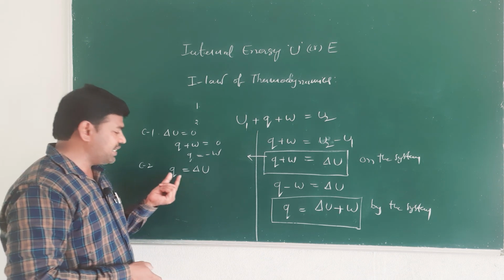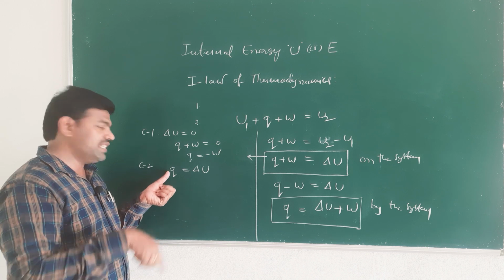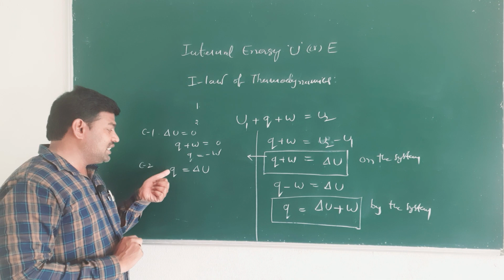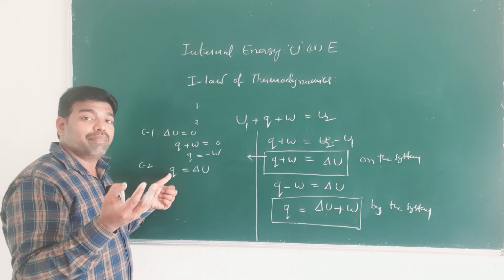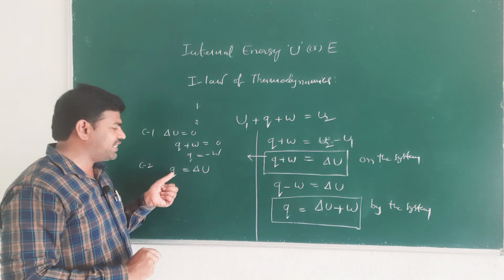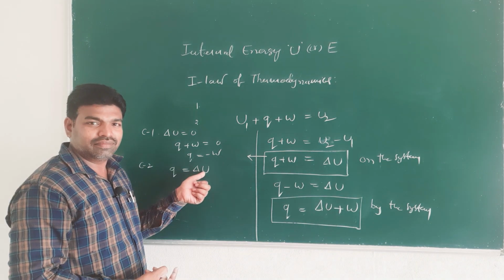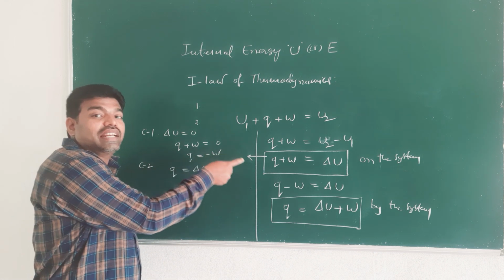What does it represent, what does it conclude? Here Q takes the positive sign, that is heat absorbed by the system, or heat absorbed from the surroundings, is equal to the increase in internal energy. That is, heat absorbed by the system increases the internal energy of the system.